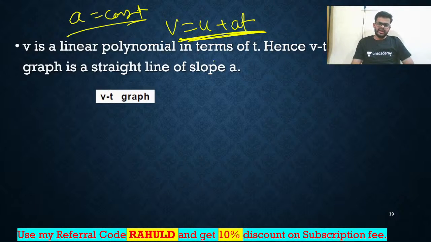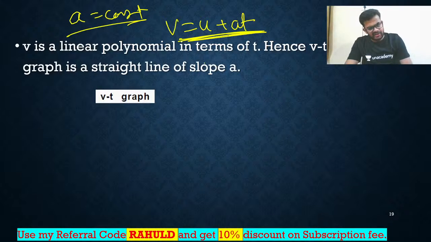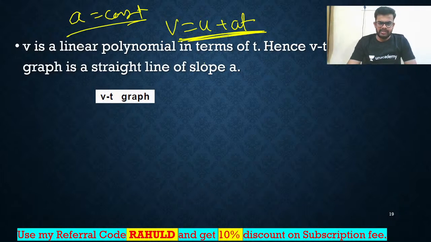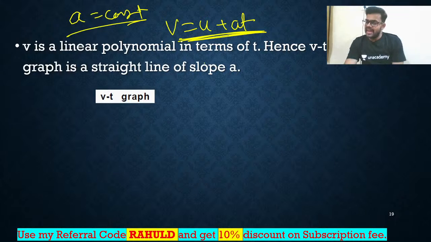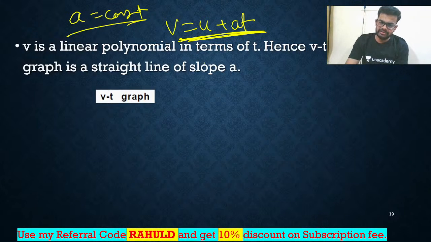So how will the curve look? The curve will be a straight line. If U is positive, the intercept will be positive. If U is negative, the intercept will be negative. If acceleration is positive, then the slope will be positive. If acceleration is negative, the slope will be negative.